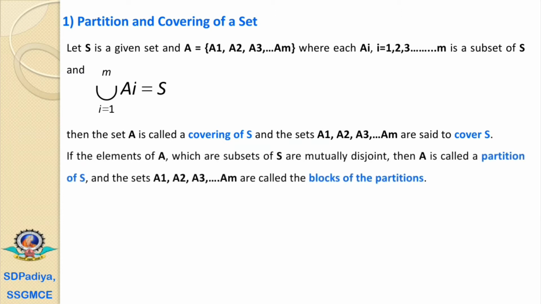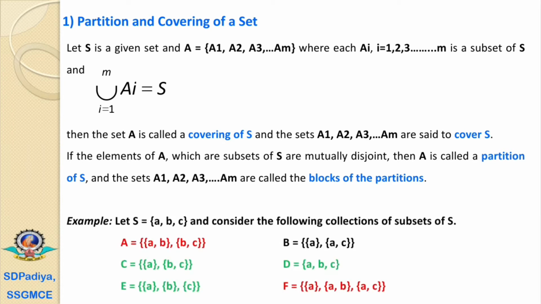If the elements of A, which are subsets of S, are mutually disjoint, then the set A is called a partition of S and the sets A1, A2, A3 up to Am are called the blocks of the partition.